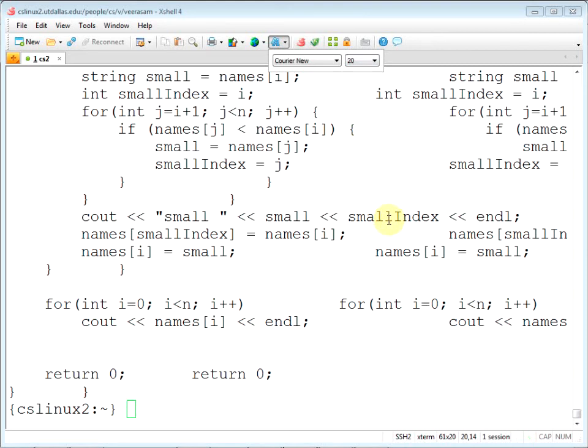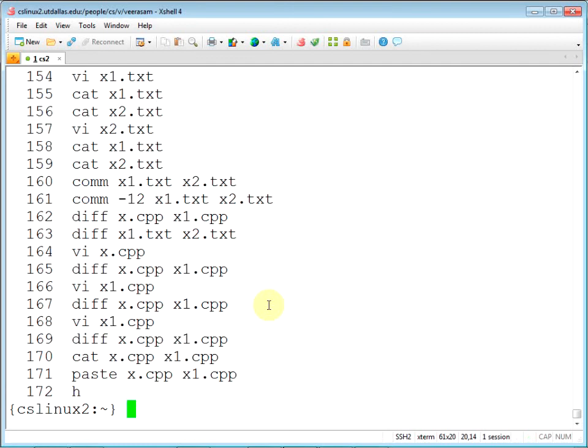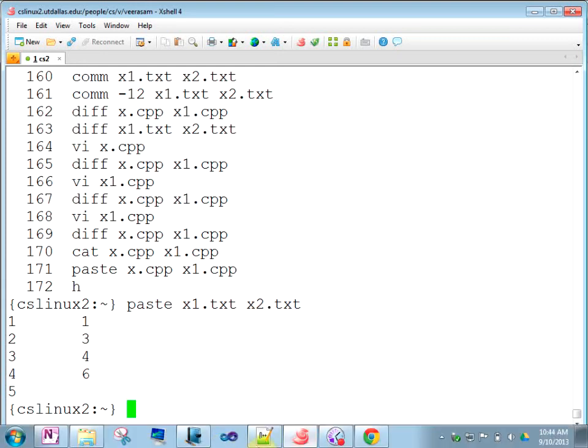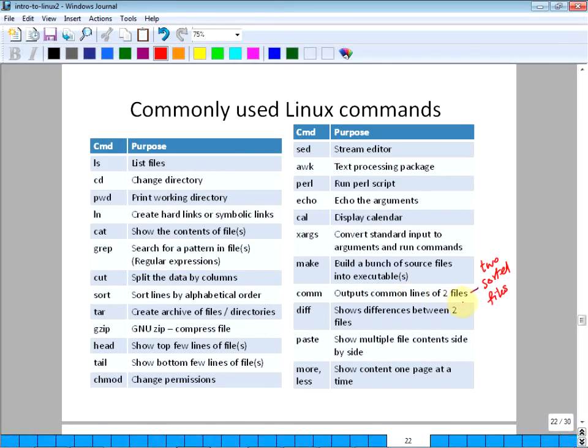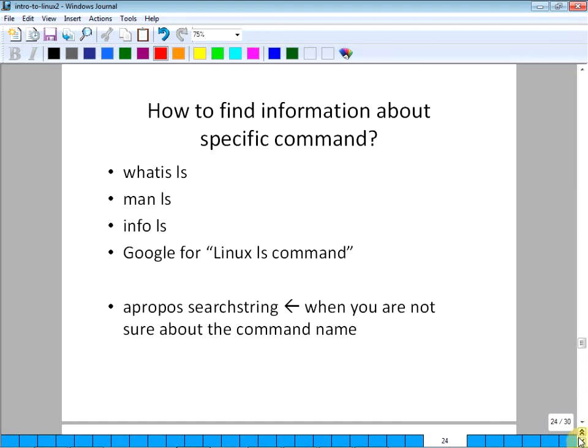If you have tabular data or something, then you can do side by side. What are the files we have dealt with? x1.txt. Okay, paste x1.txt x2.txt. There you go. See, now it shows side by side. Okay. You are overwhelmed with information. I can see that. Okay, let's go on.